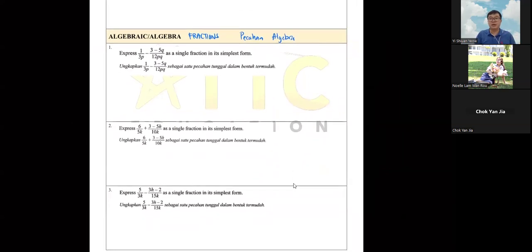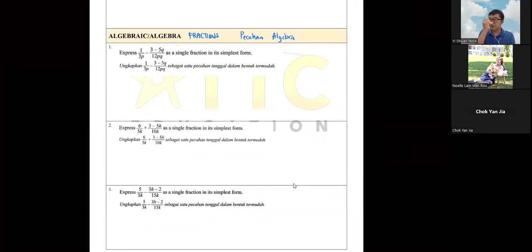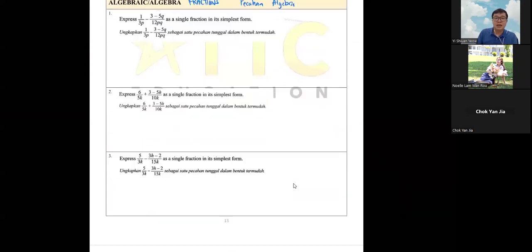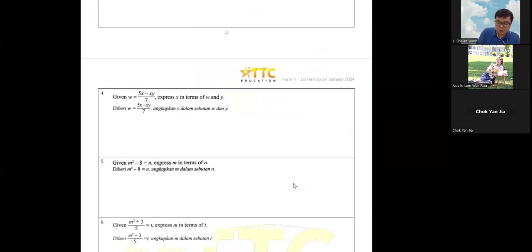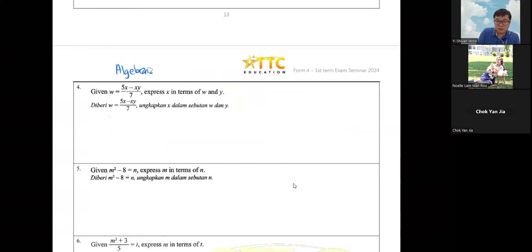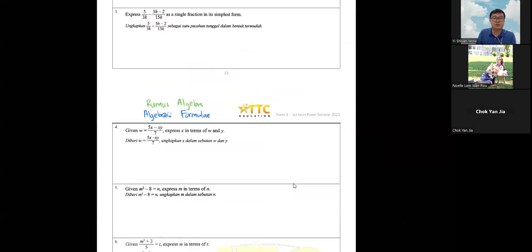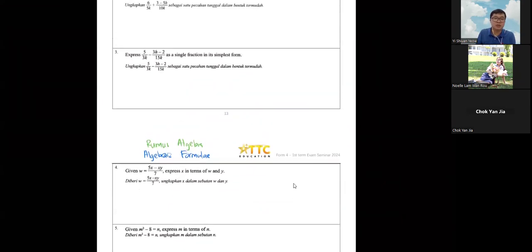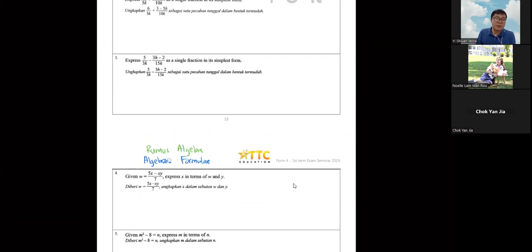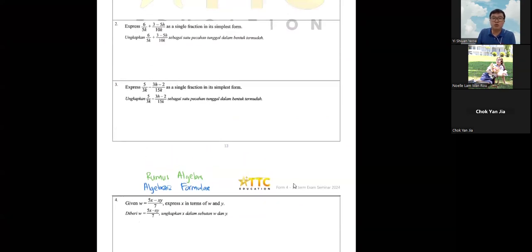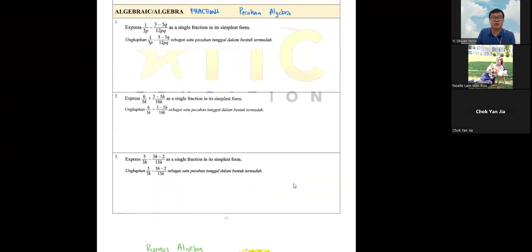As I mentioned just now, the first three questions on this algebra are algebraic fractions, and the next three are algebraic formulae. In BM it's called rumus algebra. These are the difference in these questions. These two types of question will always stay with you until Form 5, basically in your Paper 1, and it's a good thing because they are free marks if you are good at it.